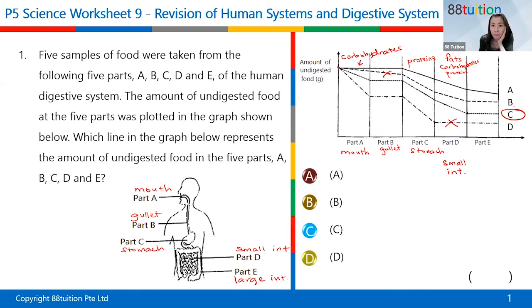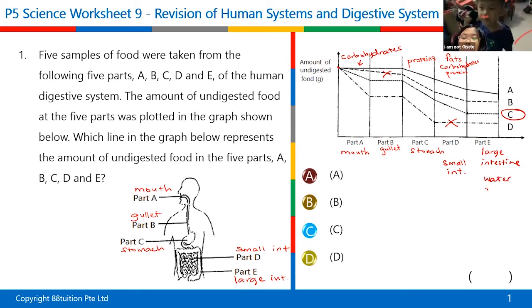Understand now? Wait. There is no digestion in the large intestine. Digested food will enter the bloodstream through the small intestine. Listen first, okay? And then the undigested food goes into the large intestine. What happens in the large intestine? If you have forgotten, you must remember now. That's where the undigested food goes to, right?